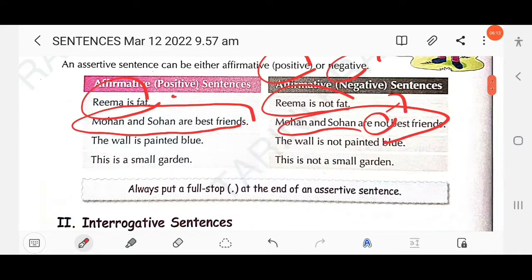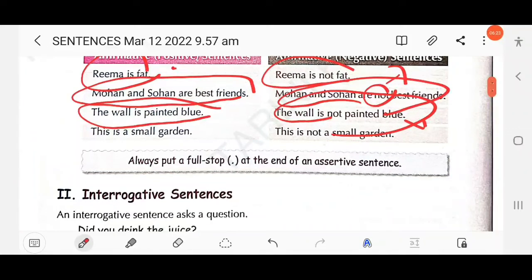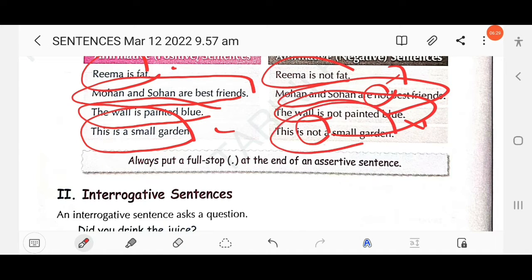Then next, the wall is painted blue. This is a positive declarative sentence. And another, the wall is not painted blue. This is a negative declarative sentence. Then next, this is a small garden. This is a positive declarative sentence. And here "not" is added, so this is a negative declarative sentence, right?